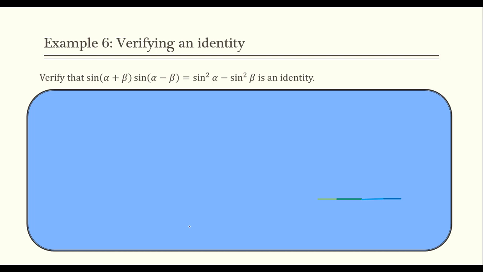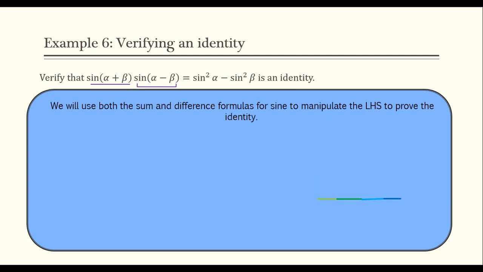This one goes back to our Pythag. This one uses both the sum and the difference identity for sine because notice the left-hand side has a sum and it has a difference. So we're going to use both of them. I always like to say what we're going to do beforehand. We're going to use both the sum and difference formulas to manipulate the left-hand side and work to get the right-hand side. So let's use what we know.